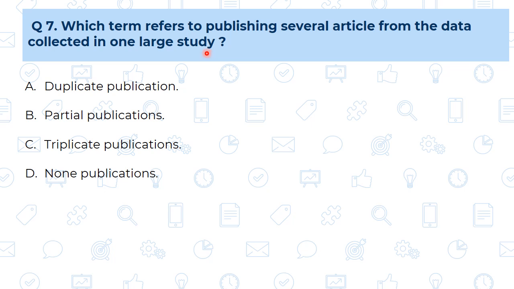Such kind of activity is called partial publication. So our answer is B. Duplicate publication we will see the meaning in another question, and these are not the options. So partial publication, B is our answer.